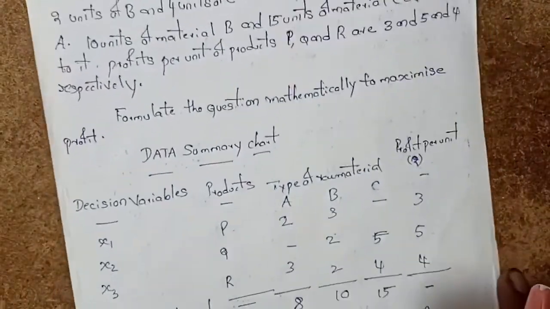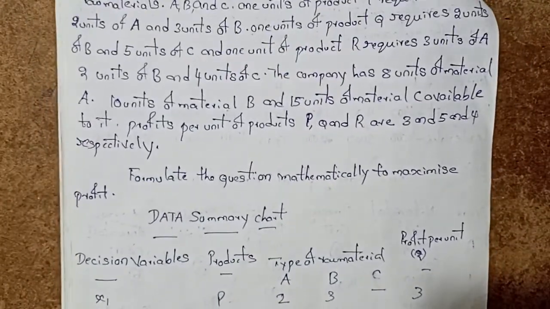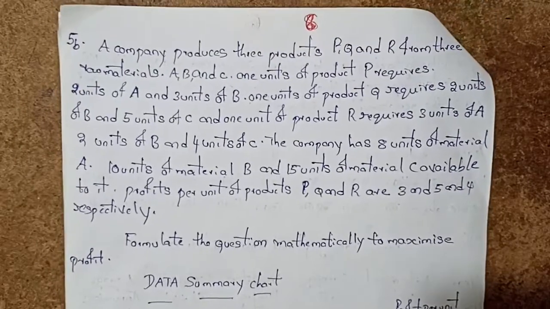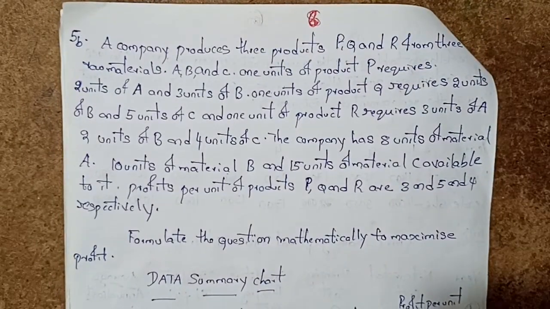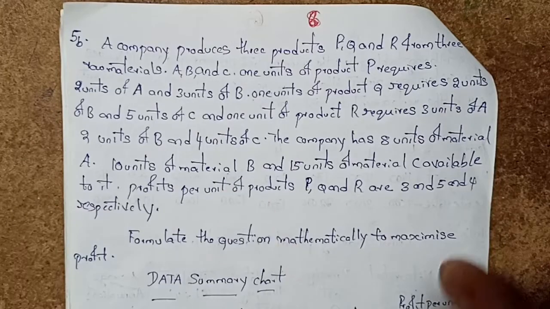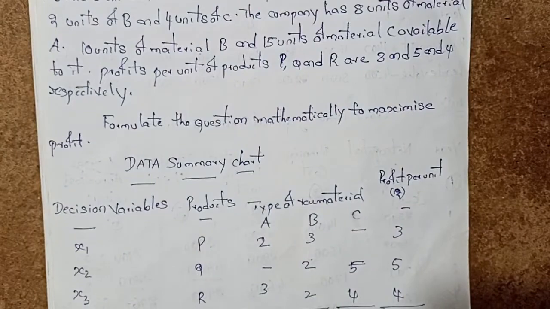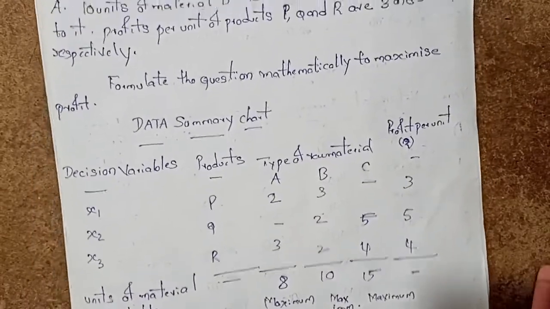So next one. This is the fifth question in step number 1, postal test paper. A company produces 3 products P, Q and R from 3 raw materials A, B and C. 1 unit of product P requires 2 units of A and 3 units of B, and so on. So read the question, formulate it mathematically and maximize the profit. So first the data summary sheet, then the decision variables.